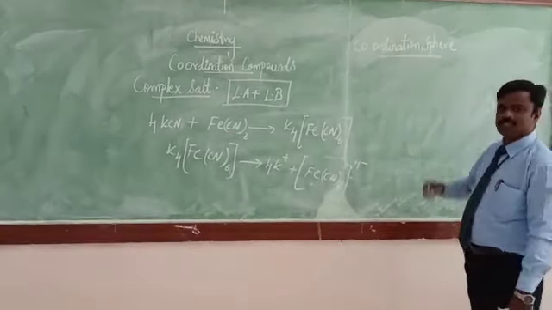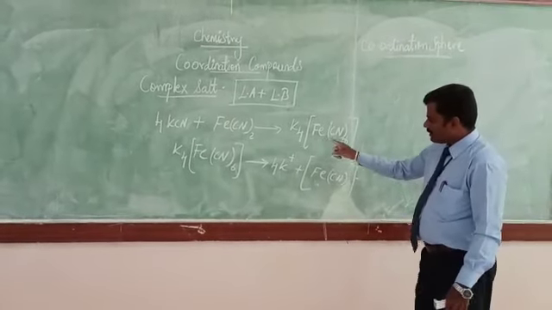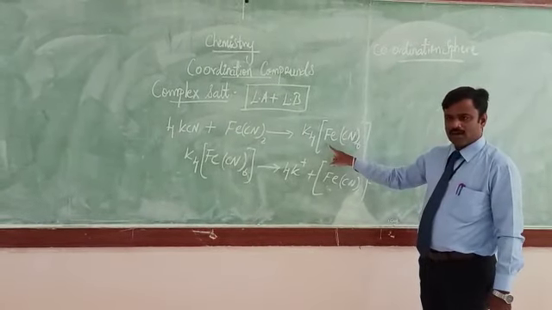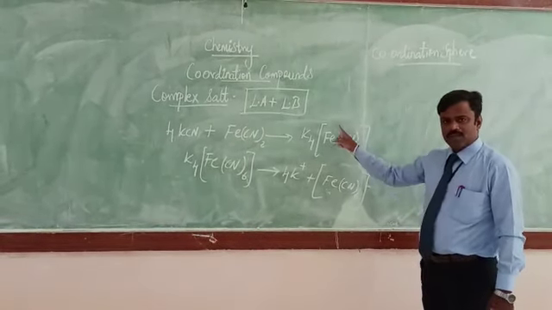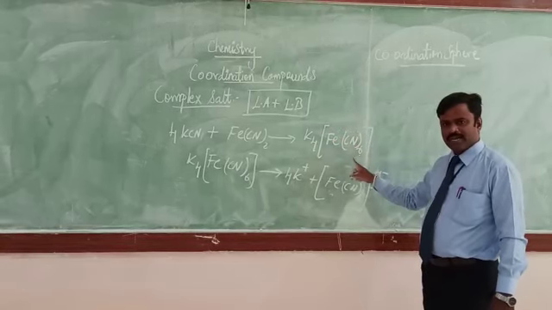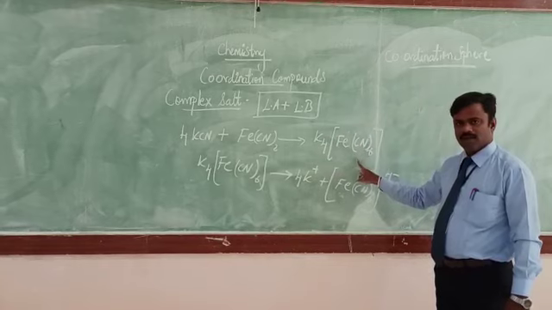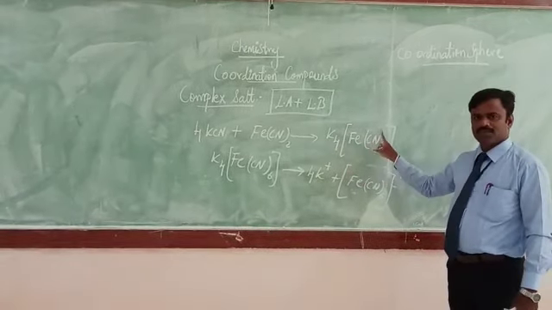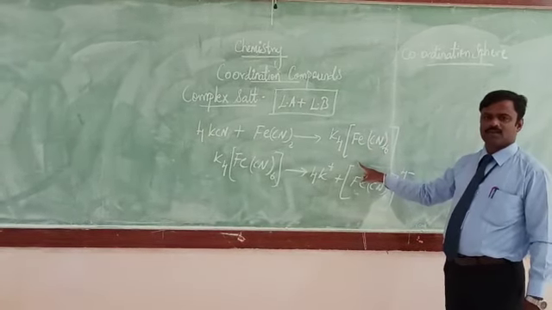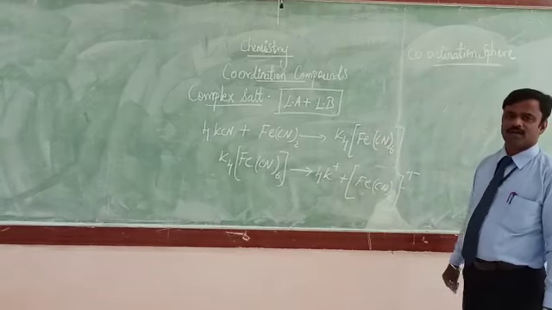What is a coordination sphere? The central metal ion and the ligands which are enclosed within the square bracket are called the coordination sphere.